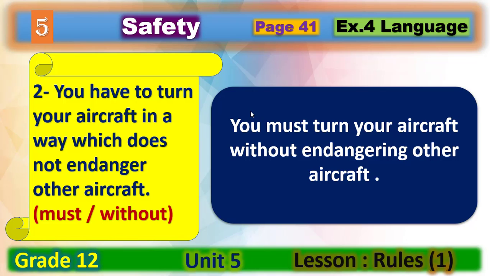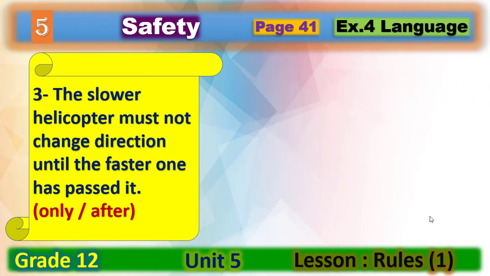Be careful. After without, as we said before, after without and before, we use the gerund. So the verb endanger here will be endangering. We will add ing to it. Okay? Let's move now to sentence number 3. Let's read the sentence together.